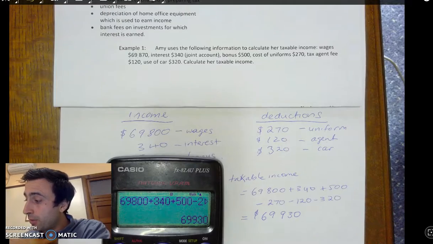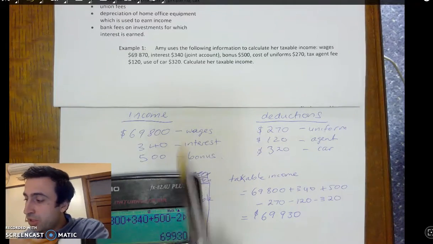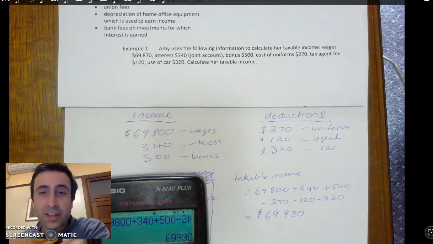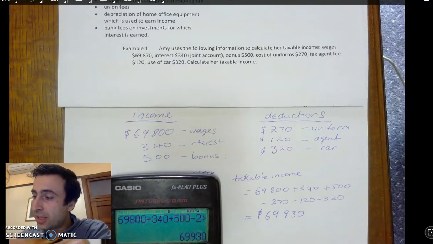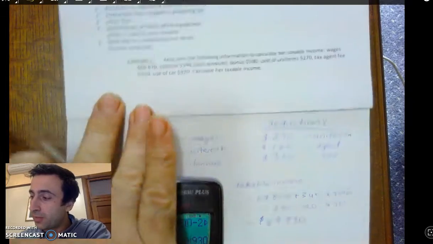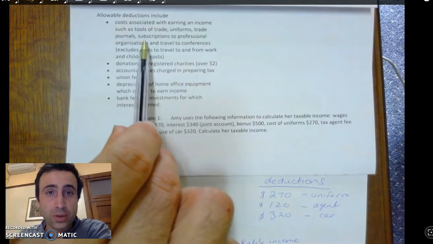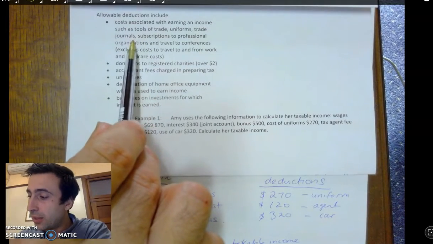So what we're looking at, income is how much money she gets in, deductions is how much money we can take off that she doesn't have to pay tax on. That's all of these things up here: donations to charities, costs of earning, bank fees, etc.